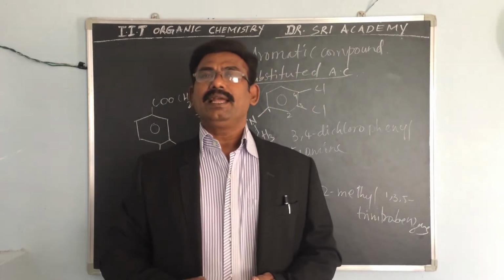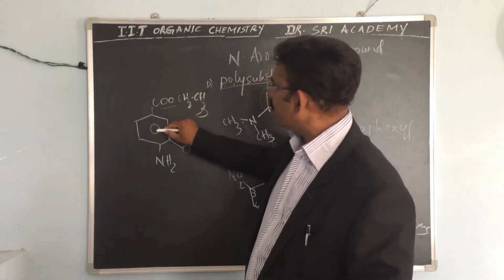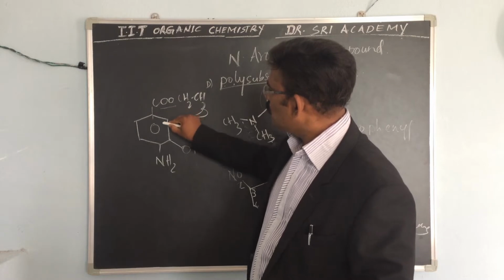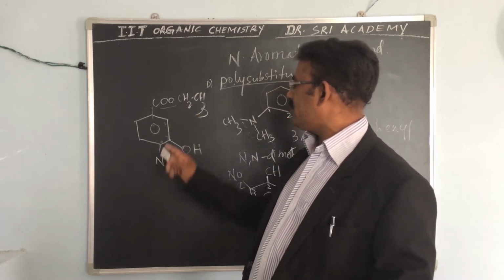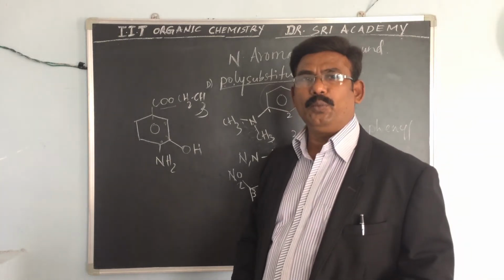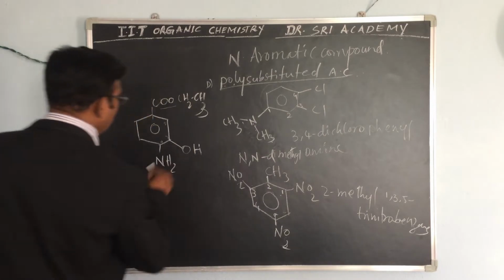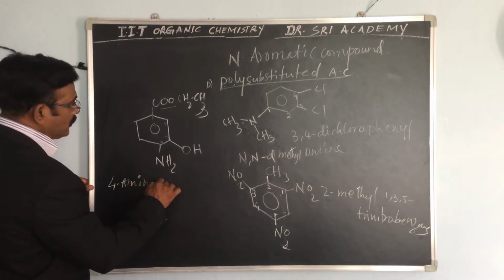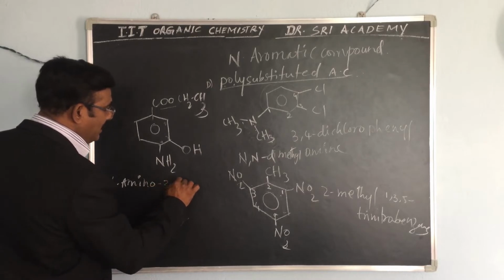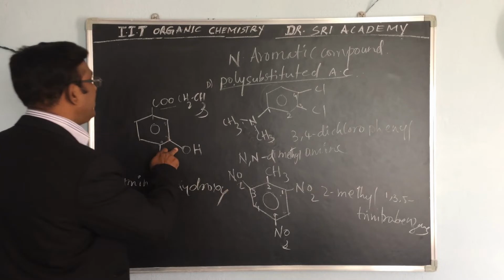Simply, the numbering should be given from here because of the ester group. So 1, 2, 3, 4. On the 4 position, the amine is there, and the 3 position contains the hydroxy group. So 4-amino, 3-hydroxy.